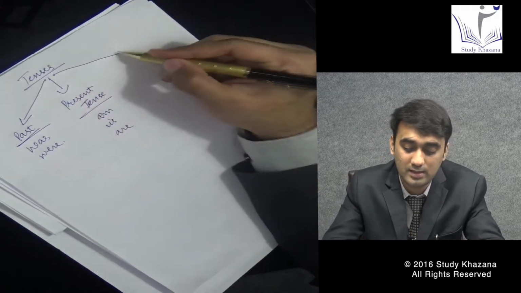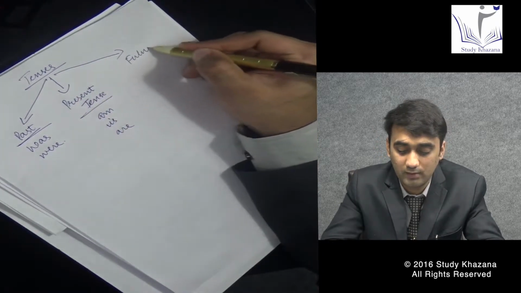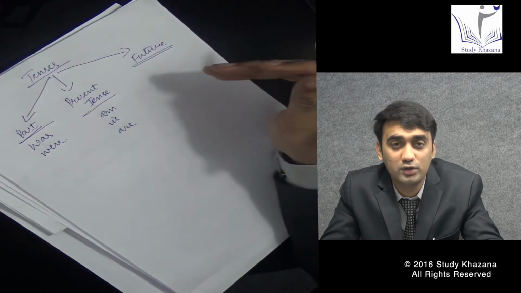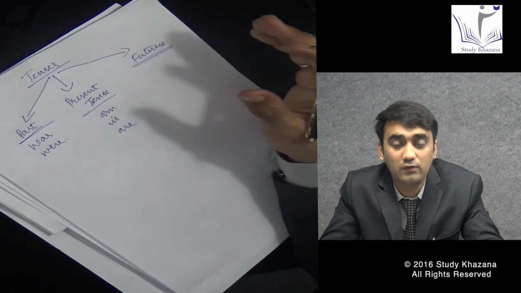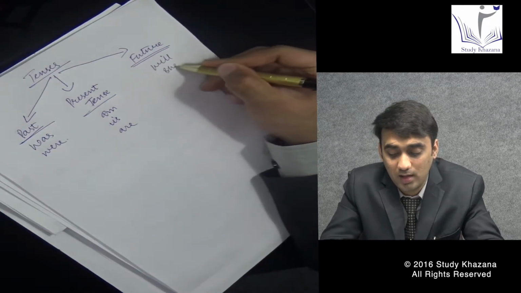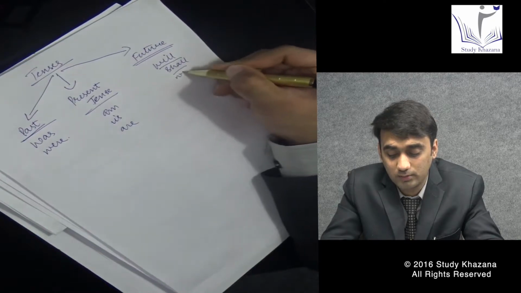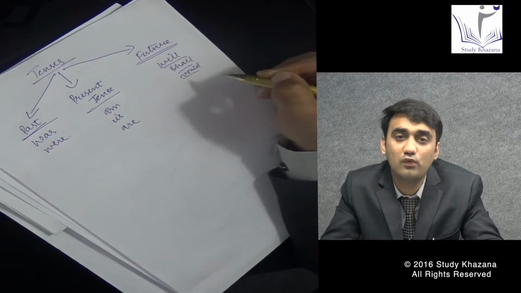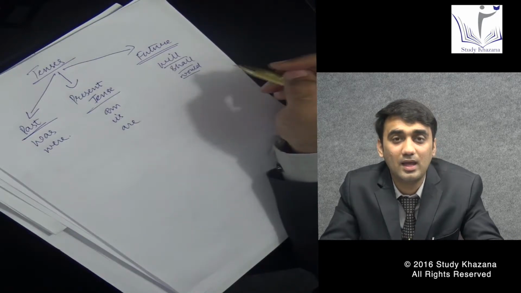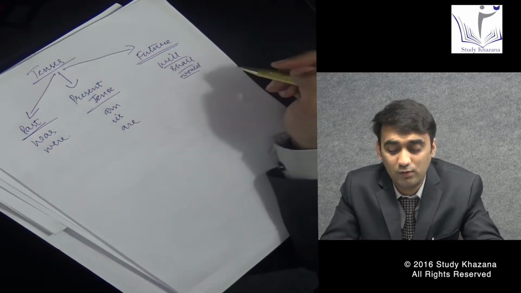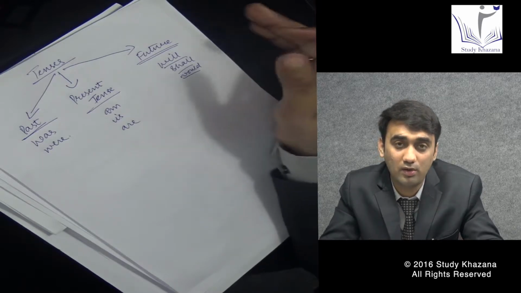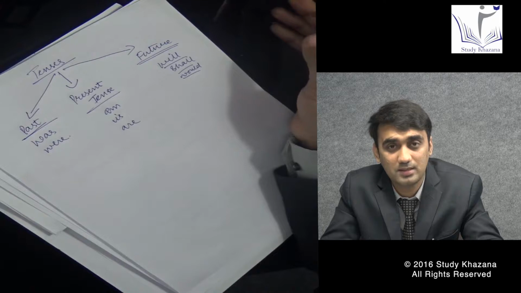Now let's come to the future tense. Future is things that we wanted to do or we will be doing. Things like will, shall, would, all these modal verbs are included in the future tense. We use all these words because we are either not sure that we'll be doing this or we are confirmed that we'll be doing this.